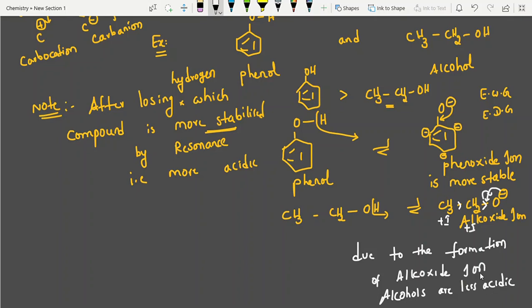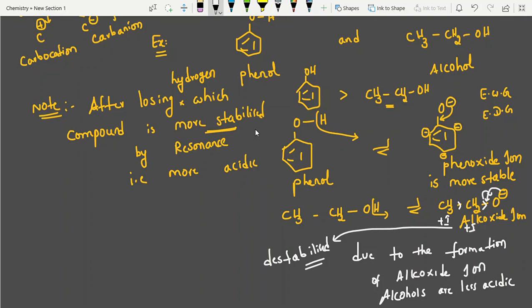The alkoxide ion destabilizes the compound. Here the intermediate is the phenoxide ion, which is stabilizing, but the alkoxide is destabilizing because of the rest part we are seeing. So this is one of the simple points about acidic nature. If you understand it, you can do a number of questions the easy way.